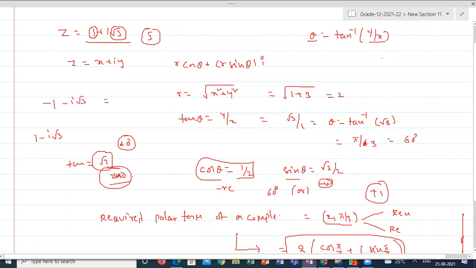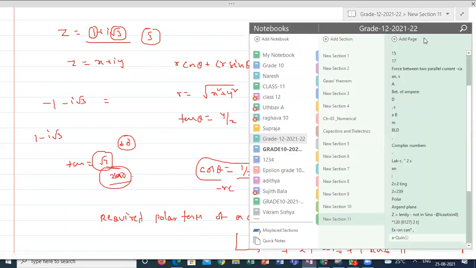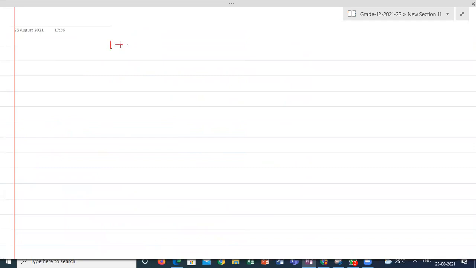See, there are 4 possibilities here. If you have free time, just go through these 4 questions: 1 plus I root 3, 1 minus I root 3, -1 minus I root 3, -1 plus I root 3. Tomorrow we will discuss these 4 different positions.